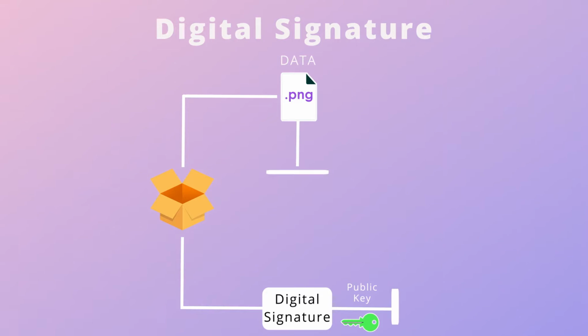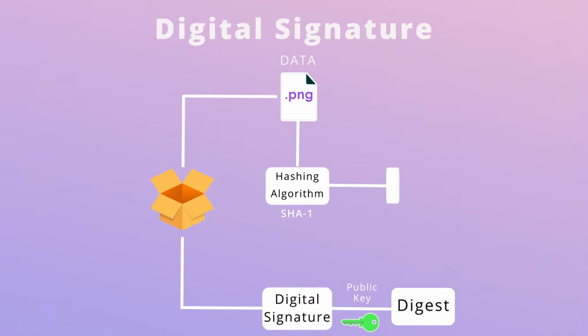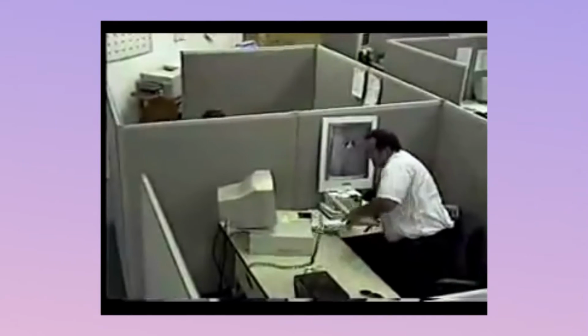And after receiving the package, the receiver decrypts the digital signature using the public key provided in the package and gets the digest. Parallel to this, again a copy of the data is passed through the same hashing algorithm as the sender's. Later, both digests are compared, and if both of them are identical, then the data wasn't tampered with and was from the trusted source. But if not, then